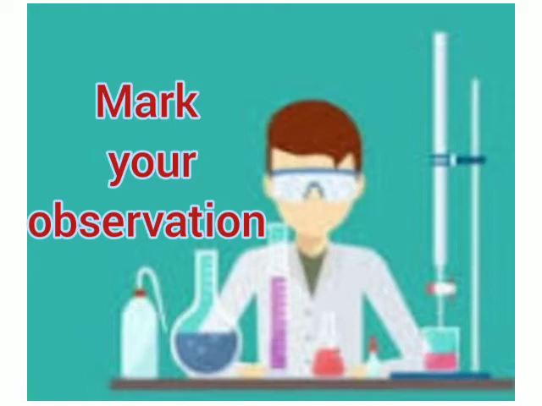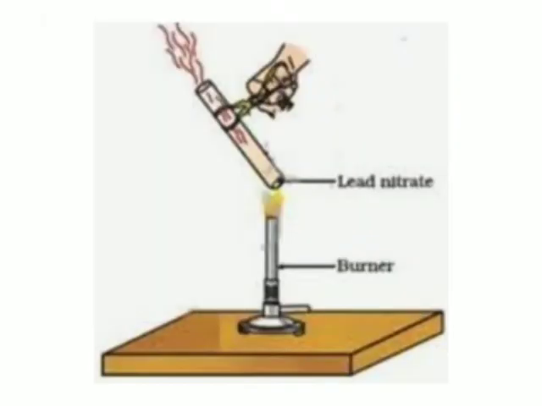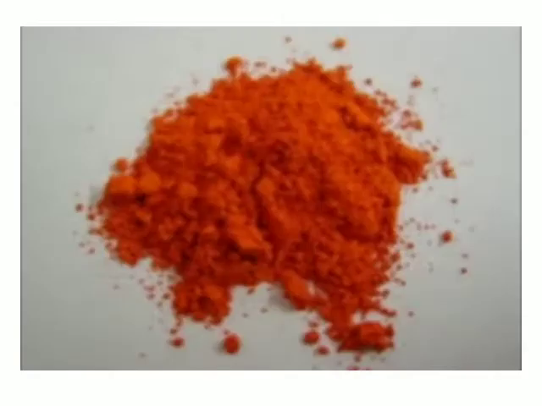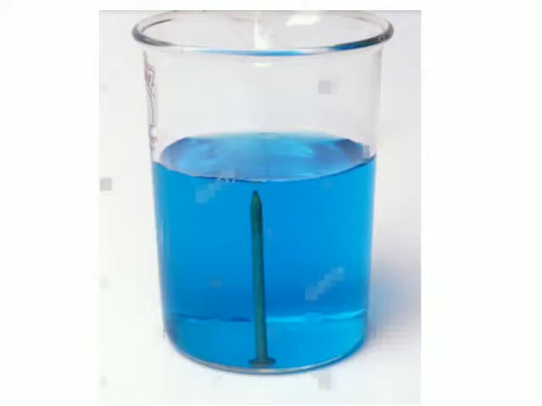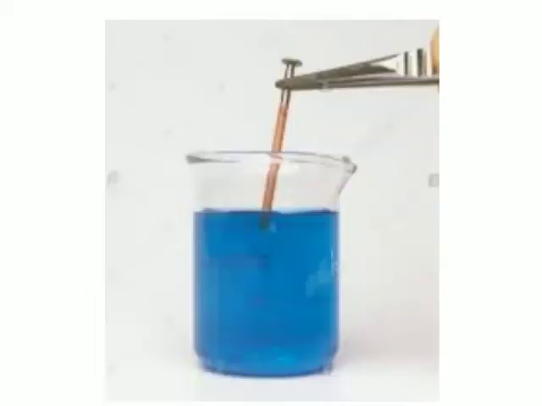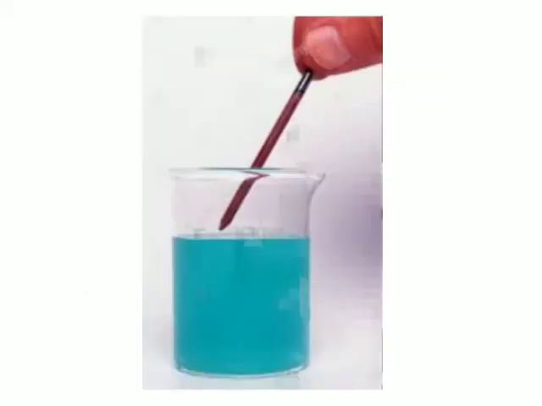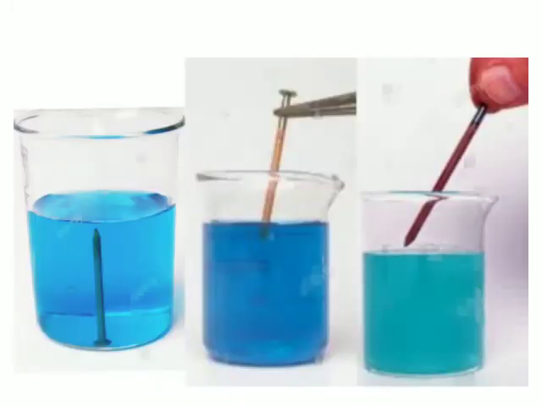You can clearly observe that when the lead nitrate is heated, a brown color gas is evolved, leaving a red powder. When an iron nail is placed in a copper sulfate solution, you would observe that the blue color of the solution decreases. A reddish-brown substance deposits on the nail and at the bottom while the temperature rises.